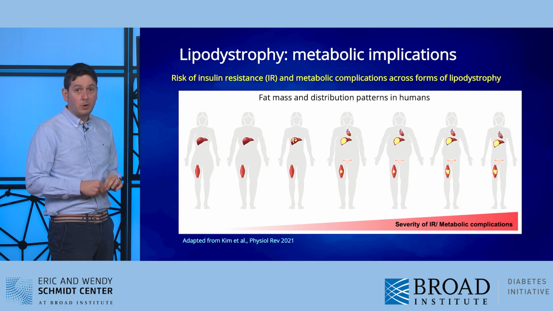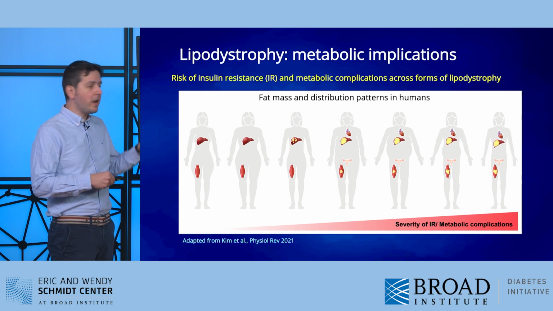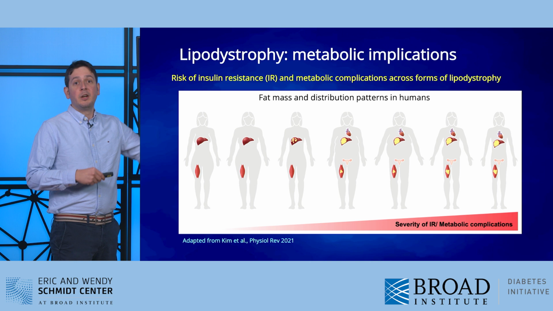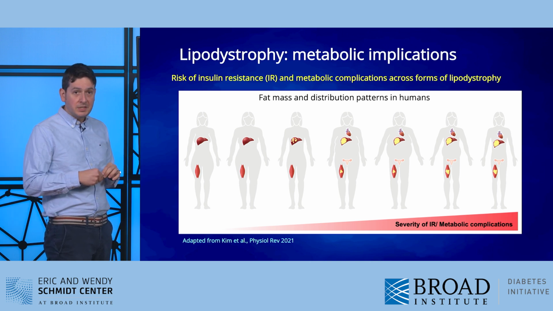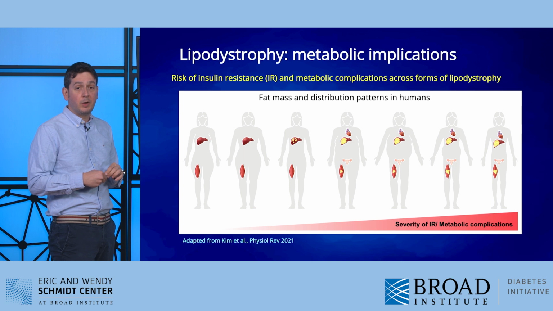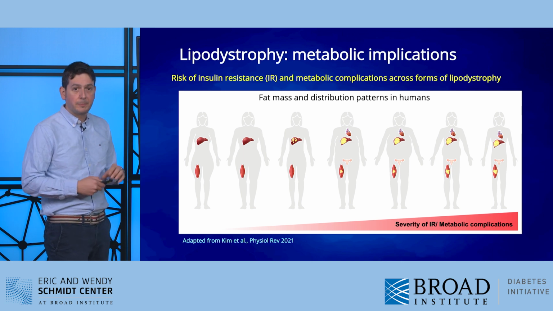Associated with these abnormal patterns of fat mass and distribution, we see a range of increased risk for metabolic complications, including insulin resistance, which will affect blood glucose regulation and predisposition to type 2 diabetes.